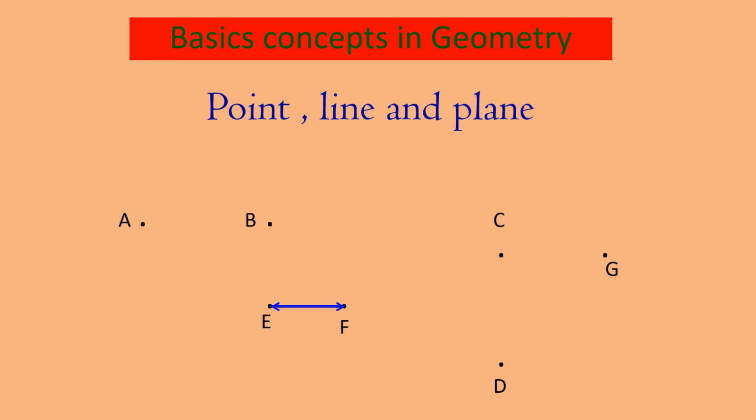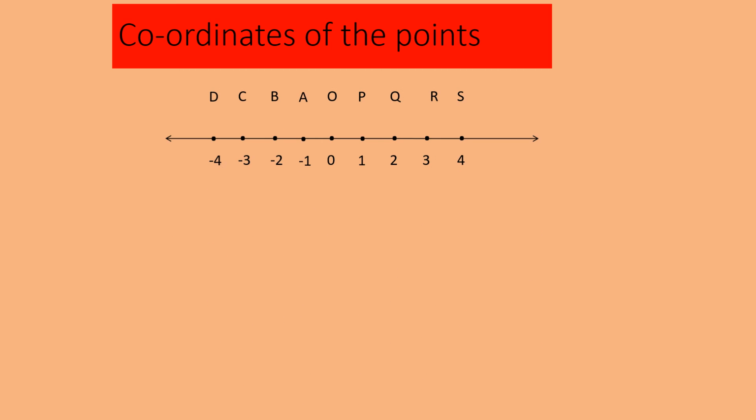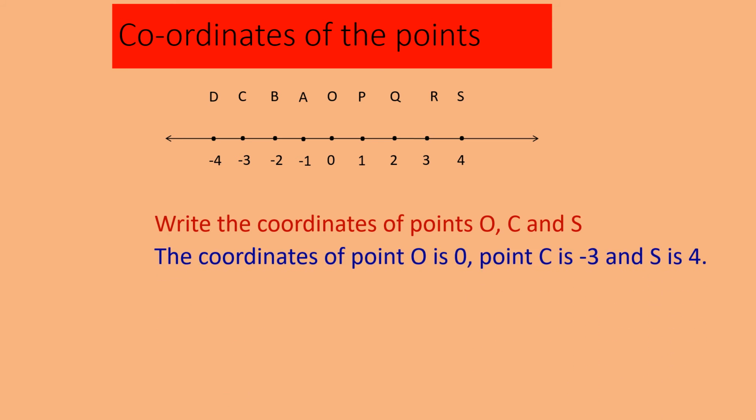Let us move further. Now we will learn about the coordinates of points. Here is a number line. As you can see, write the coordinates of points O, S and C. Point O has coordinate 0, point C has -3 and S has 4. The number associated with the letter is known as a coordinate, and the letter names the point.